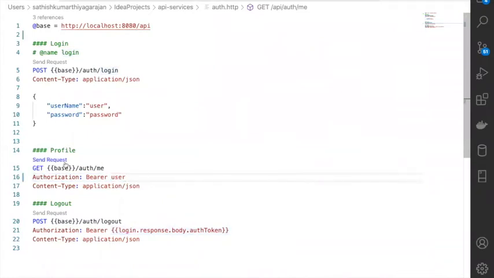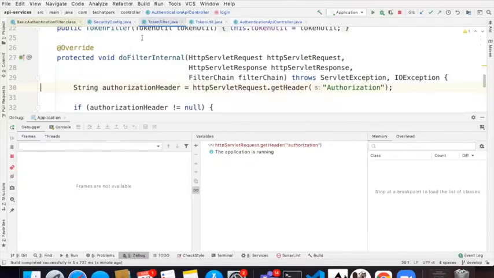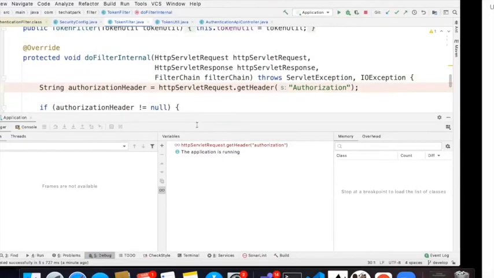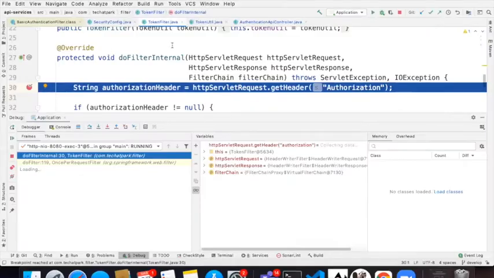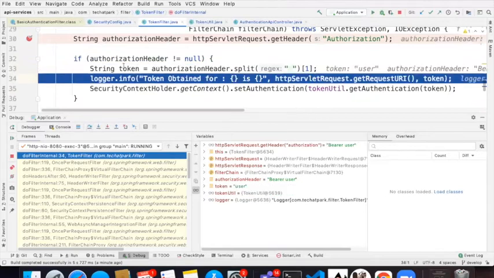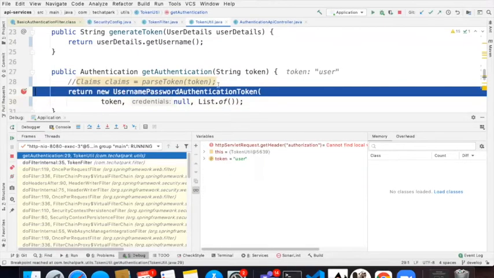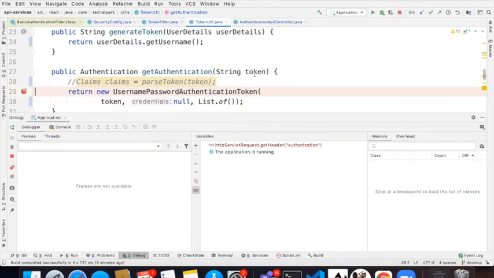Now if you send this request, it should come to your filter. So how is it resolving it? It comes to your filter. See, it comes here. And from authorization, you are getting a token. The token is user. From the user, you are passing it to the token util, and the token util is going to create that because it's a user. It's a straightforward, dummy token-based authentication. Is it clear?